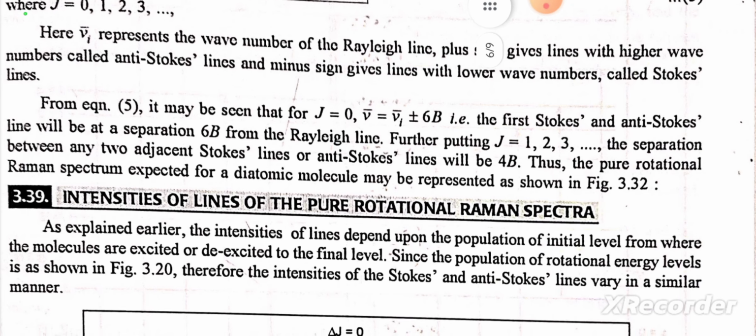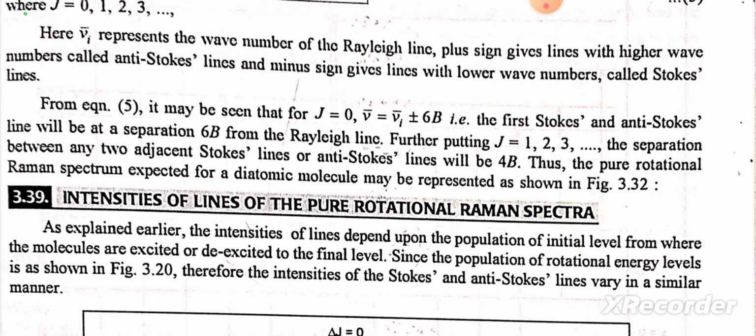From equation 5, it may be seen that for j equal to 0 and mu bar equal to mu I bar plus minus 6b, that is, the first Stokes line and anti-Stokes line will be at a separation 6b from the Rayleigh line. Further, putting j equal to 1, 2, 3 and so on, the separation between any two adjacent Stokes lines or anti-Stokes lines will be 4b. Thus, the pure rotation Raman spectra expected for a diatomic molecule may be represented as shown in figure 3.32.